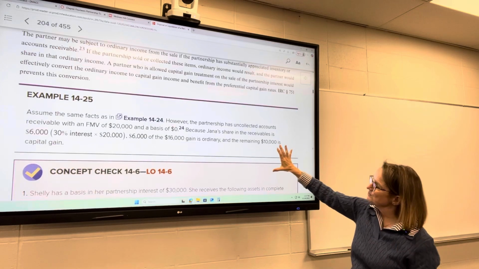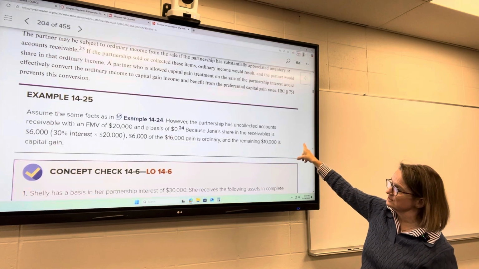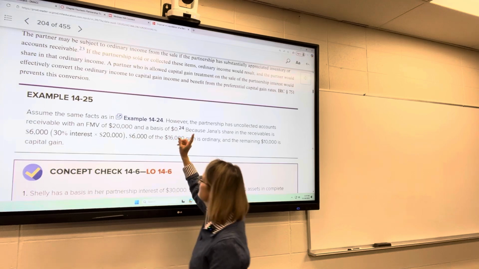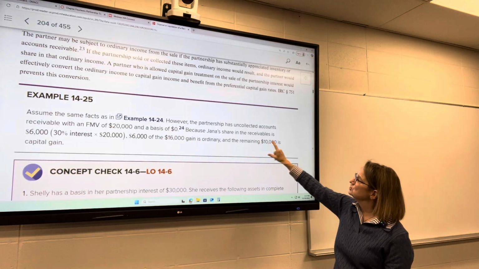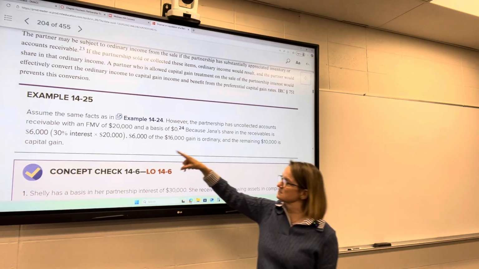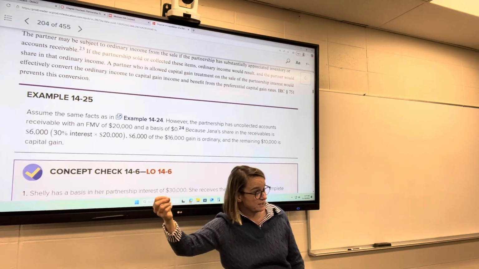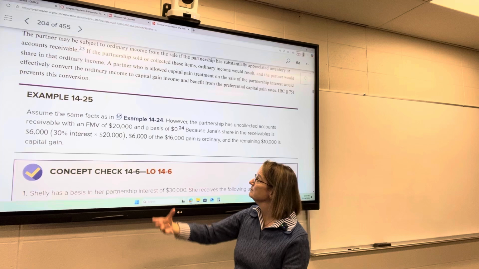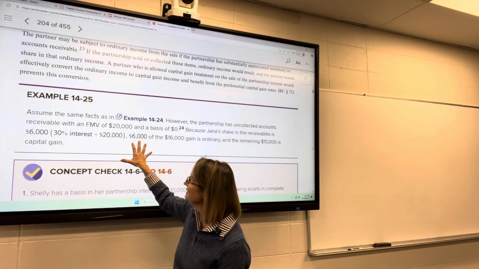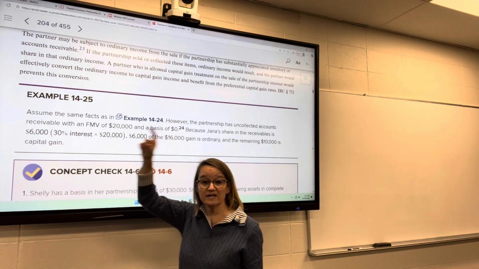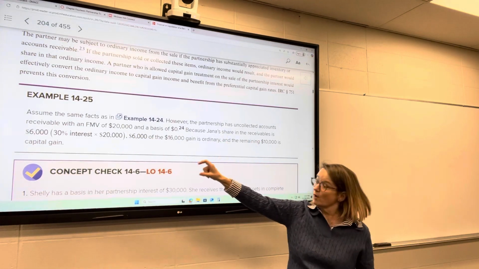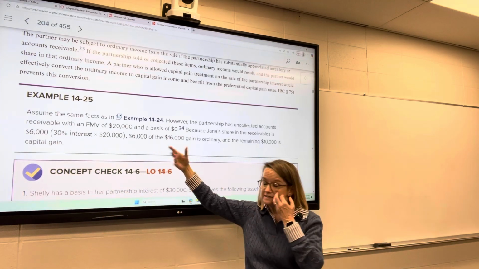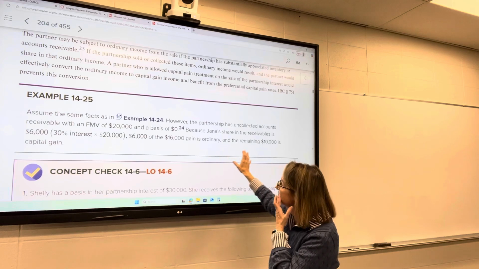So, same example here. The partnership has uncollected accounts receivable with a fair market value of $20,000 and a basis of 0. Jana's share of the receivables is $6,000. She had a 30% interest. So if she stayed as a partner in that partnership, eventually $6,000 would show up in the ordinary income box on her K1, because that's how much that was worth.